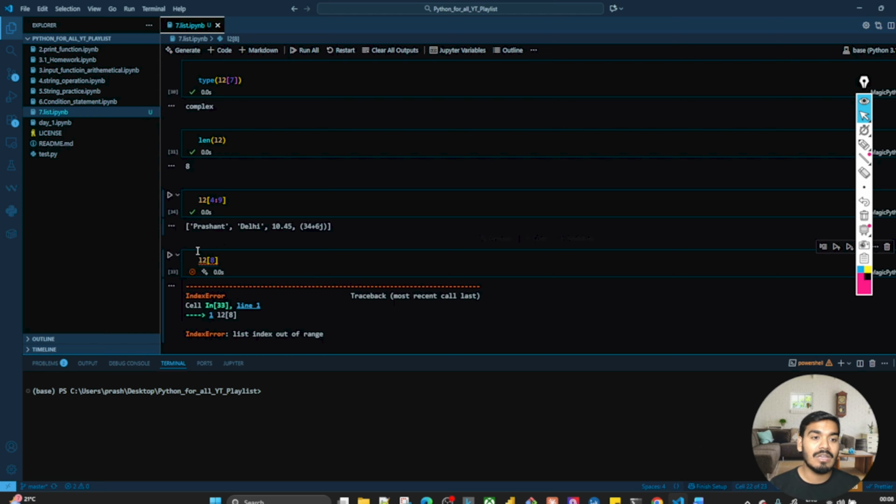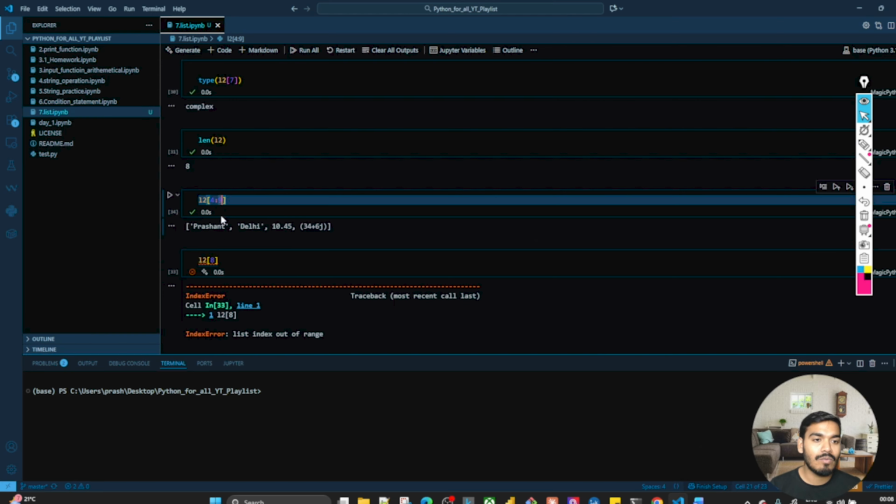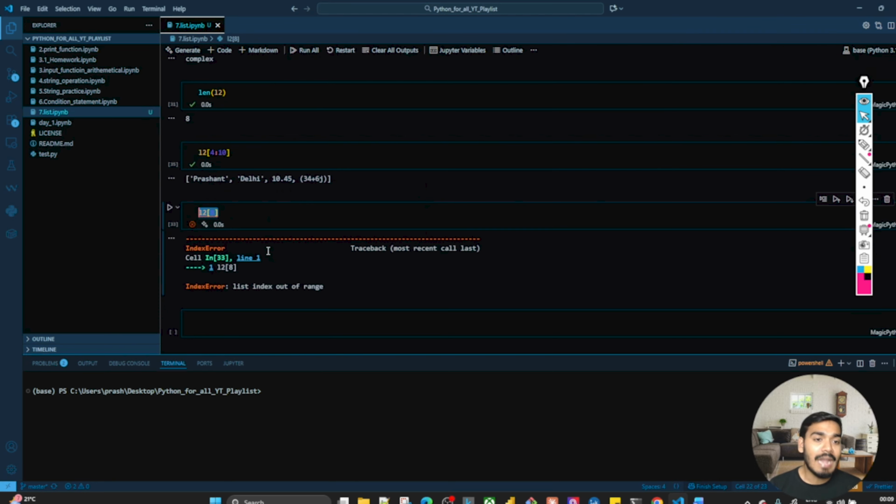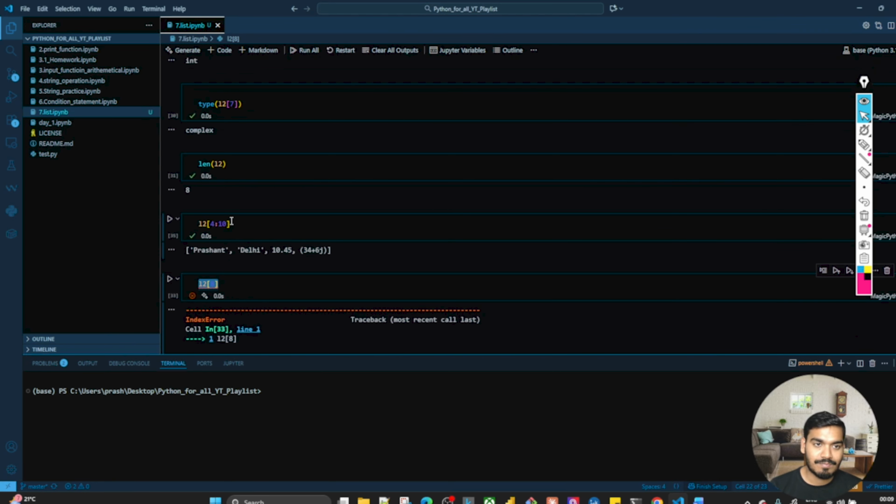Clear? Okay, if you give, let's say, 10, then also it will not give any error. It will try to give all the possible values for the given index. Okay, clear? But in this case you will get the error. Now this is clear, guys.